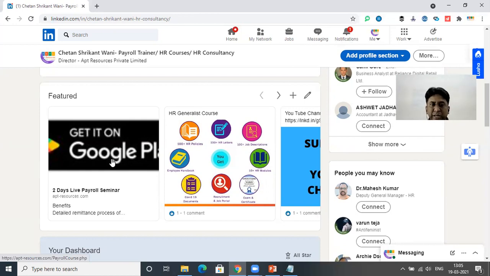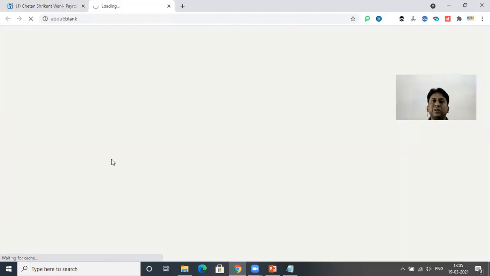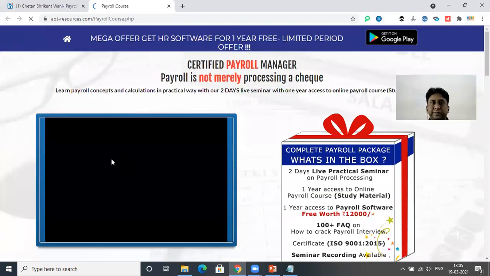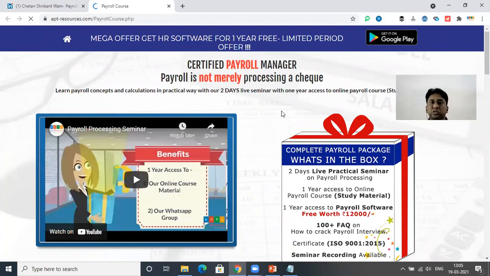If somebody clicks here, it will redirect them to that specific page. In your case, it might redirect to that specific current opening. As you can see, there are chances that many people will enroll through this, and in your case, many people will apply to your current opening.